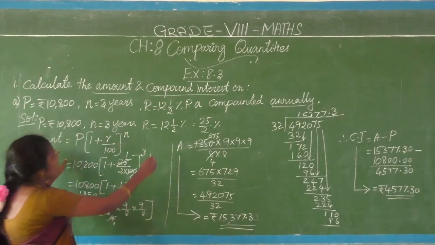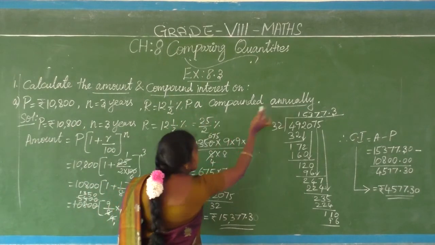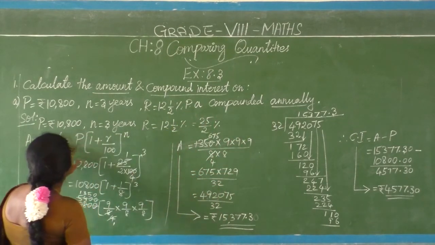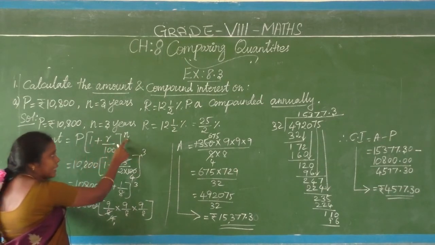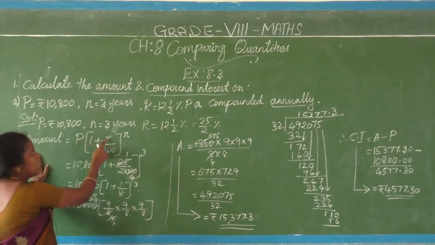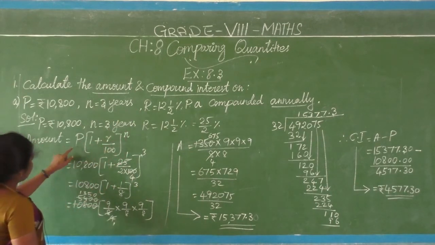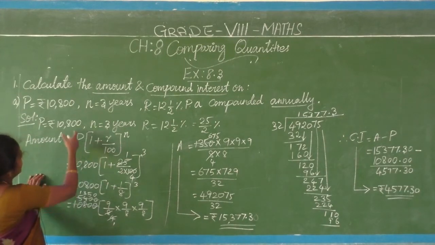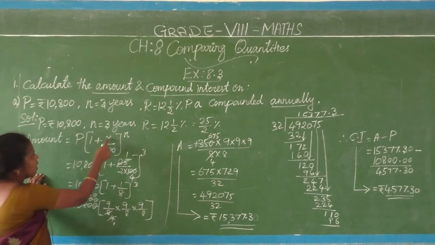When the rate of interest is compounded annually, you have to choose this formula, amount equal to P into 1 plus R by 100 the whole power n. Here P means principal, R means rate of interest, n means number of years. Then just apply the values in the given formula. P 10,800 into 1 plus R by 100.